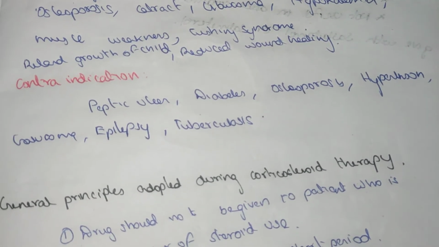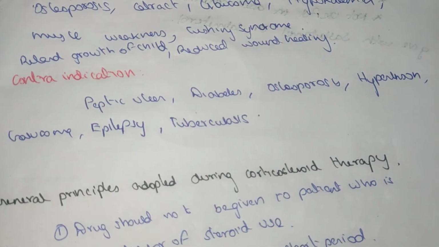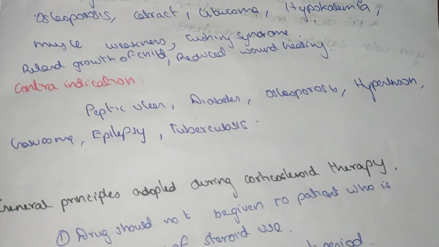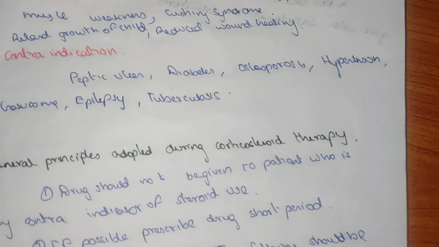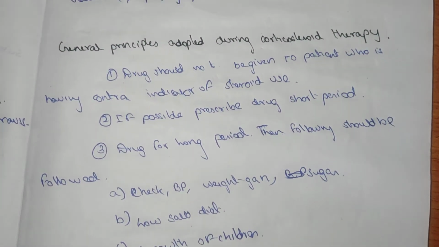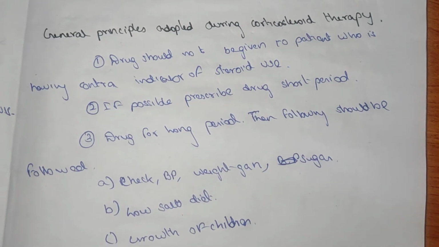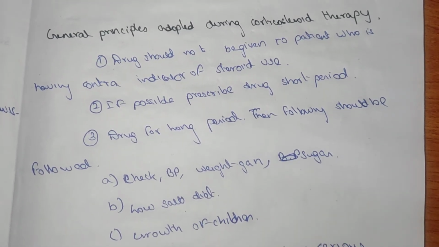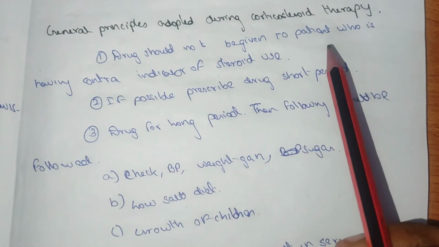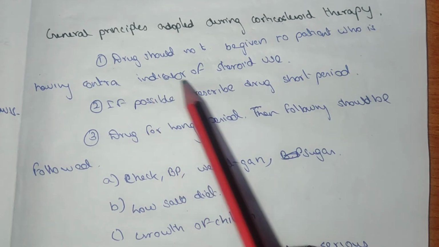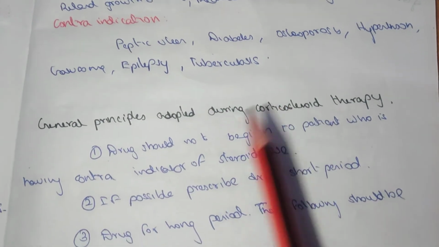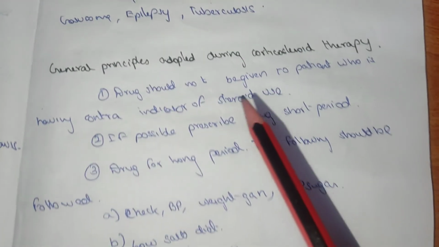Contraindications: these drugs should not be given to patients with peptic ulcer, diabetes, osteoporosis, hypertension, glaucoma, epilepsy, as well as tuberculosis. General principles during corticosteroid therapy: when we take this drug, what general principles should we follow? Drugs should not be given to patients who have contraindications to steroid use. As we saw above, these are the contraindications.